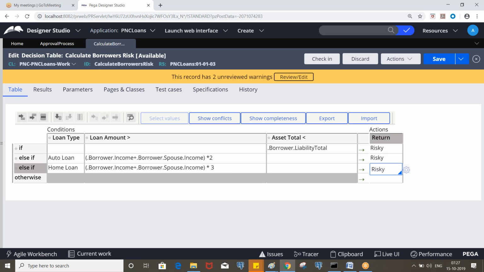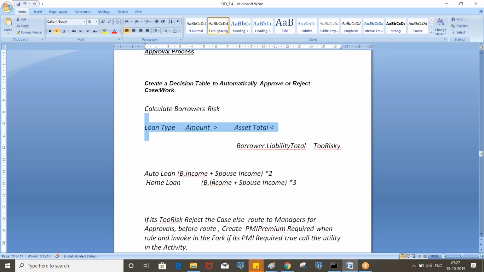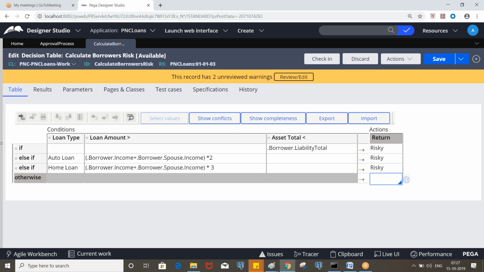And here we are considering one more thing, I think. Okay, that is fine. Clear. So for all the other scenarios, for example, if assets total is greater than liability total, then again it will evaluate this condition.